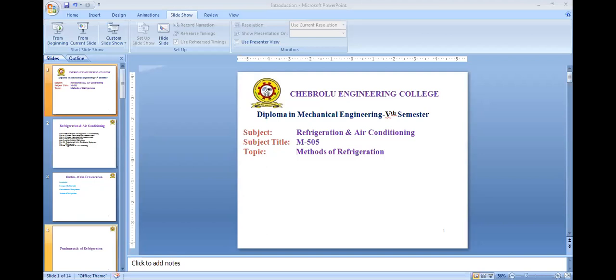And the next method is air expansion. In this method, the air is compressed to 5 bars and cooled down at constant pressure. So in air expansion, the maximum pressure compressed is 5 bars at constant pressure. And it is expanded adiabatically to a pressure of 1 bar. So the temperature is reduced in the given pressure range because work is done by expansion at the cost of internal energy. Means the temperature is reduced because the work done in the expansion comes from the internal energy, which depends on the temperature.